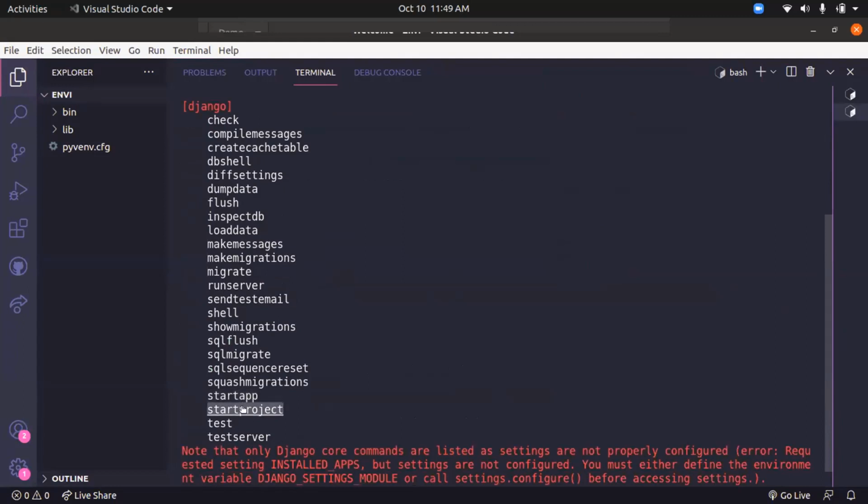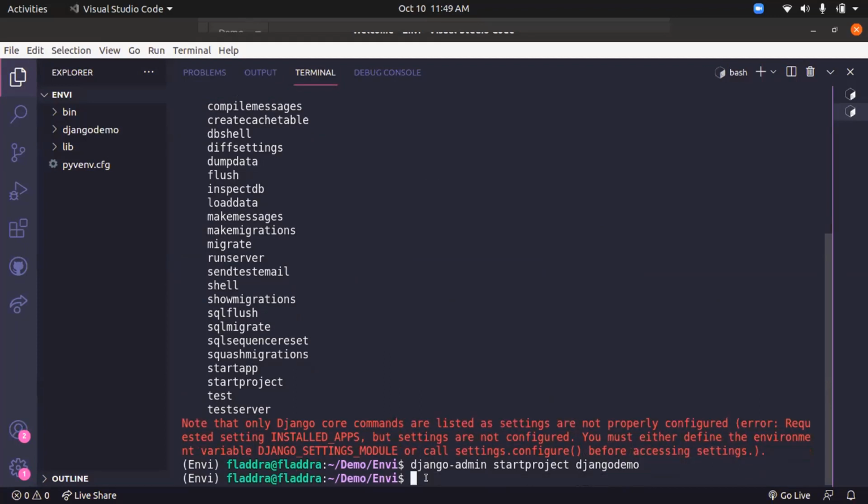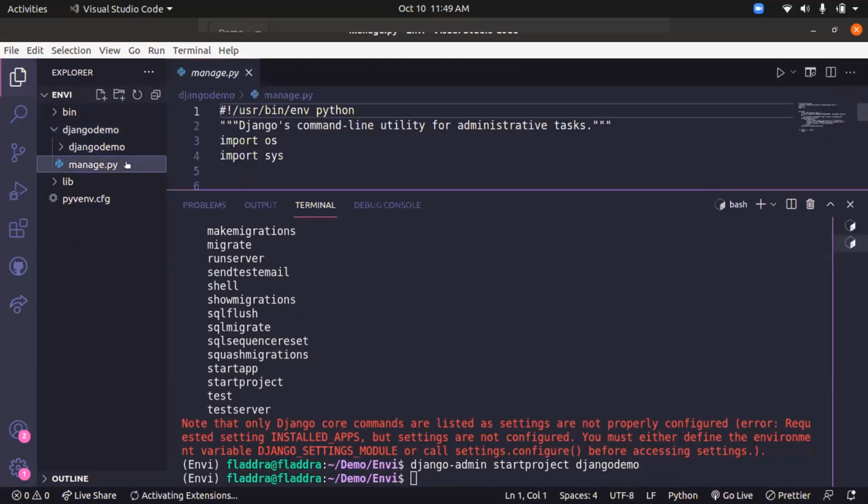I'll show you. I am copying the startproject part. I'll type django-admin and paste startproject, space. Now I'll name the project. Let's name it Django demo, and press enter. Now you can see over here, by default I just had bin and lib. Now there's one more folder over here, and inside that I have one more folder. So now I have two folders with the same name, and I have one more file named manage.py.